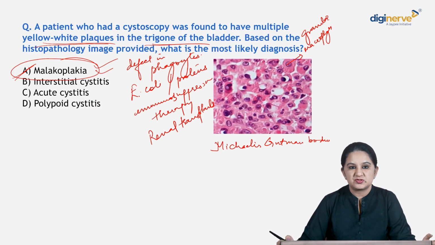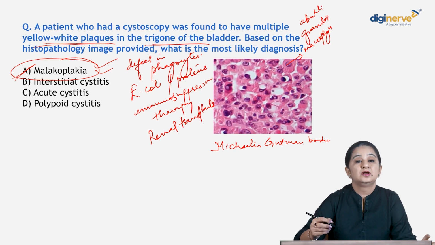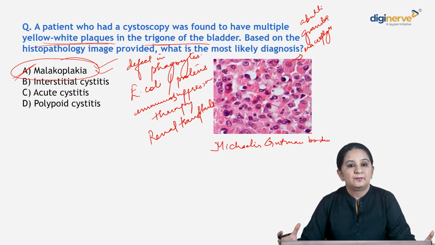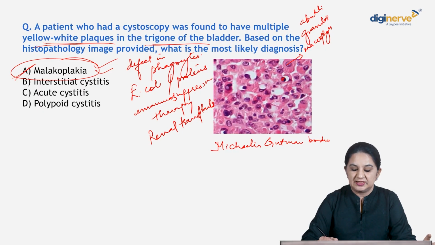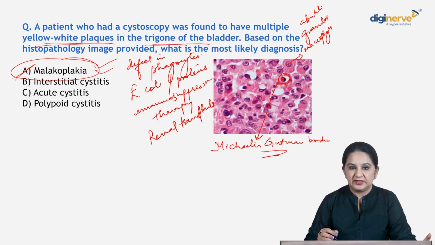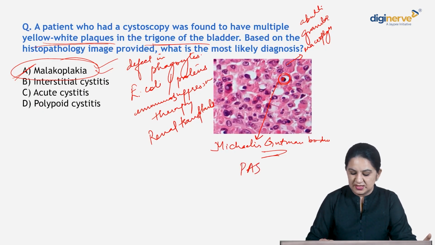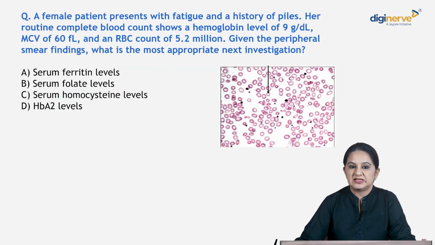Now what do you see in histopathology? You see abundant granular macrophages because of granular debris of the bacteria. Additionally, what do you see? Calcium is deposited in your enlarged lysosomes and there is artifactual clearing around the cells. What is this known as? This is known as your Michaelis-Gutmann bodies. So very characteristic, seen in your pus stain. Okay, so the answer here is malacoplakia, right? Let's move on to the next question.